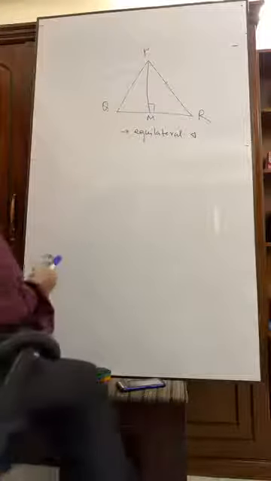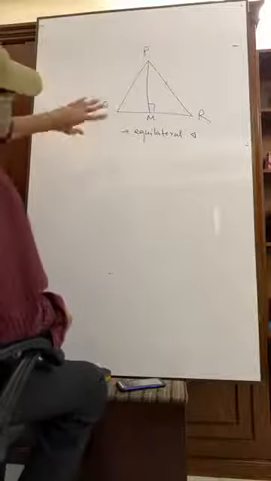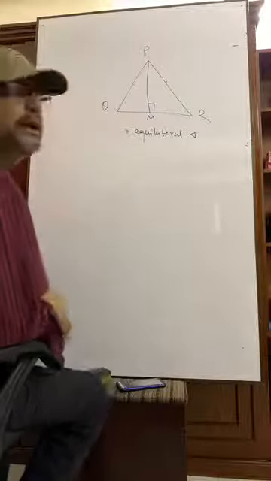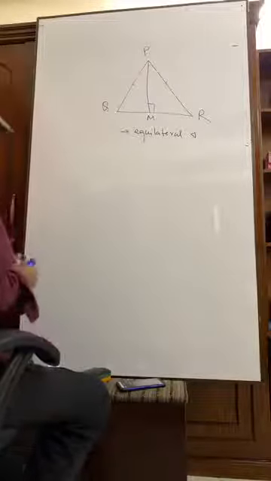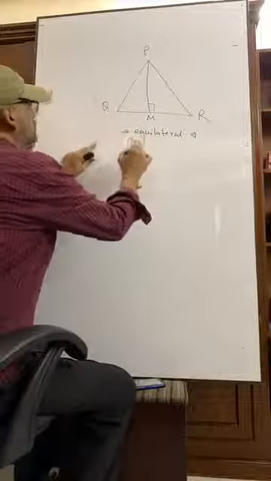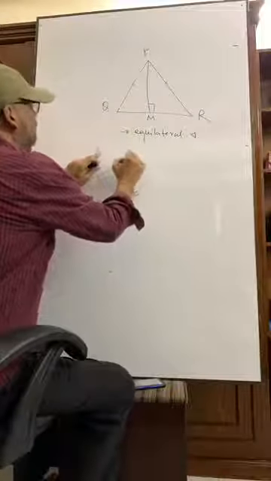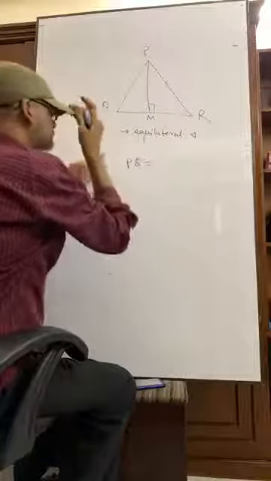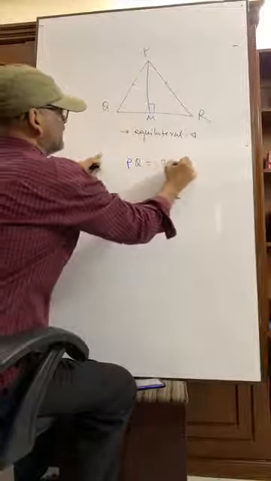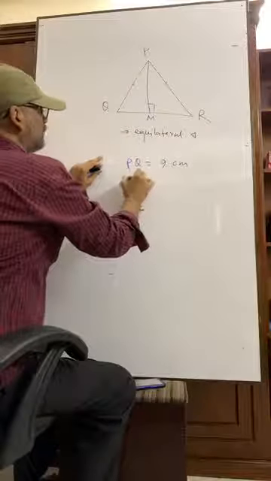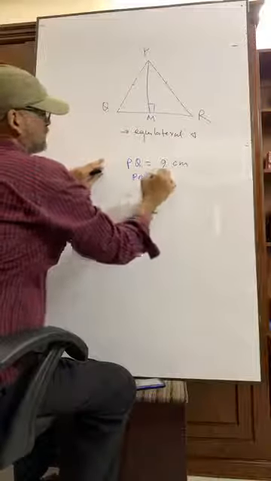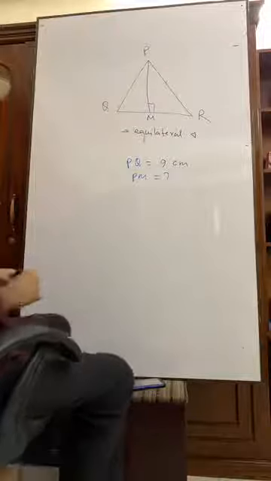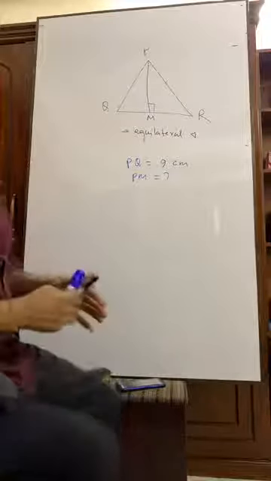Anyway, PQR is an equilateral triangle. Suppose PQ is equal to 9 centimeter. Then what is PM? PM equals to what? Okay, answer me. You just answer me.